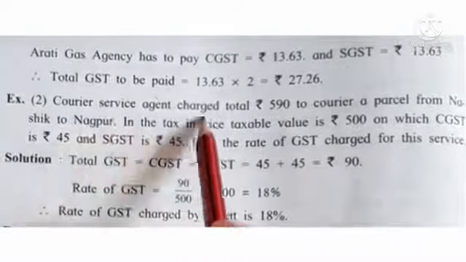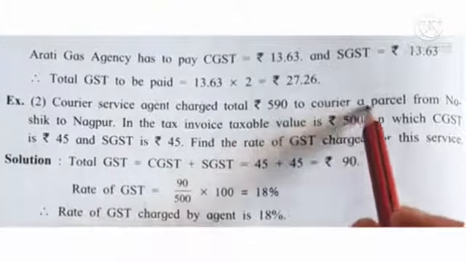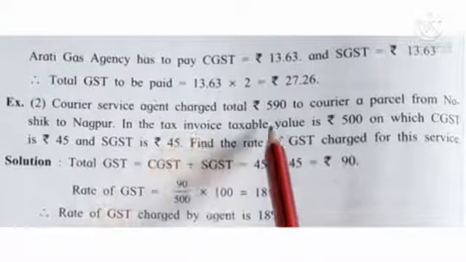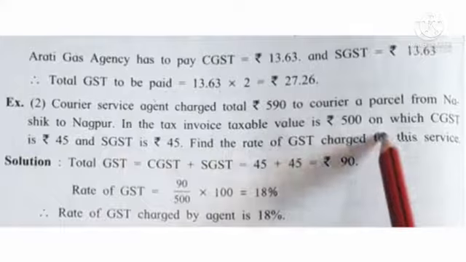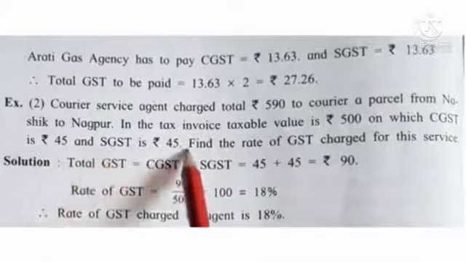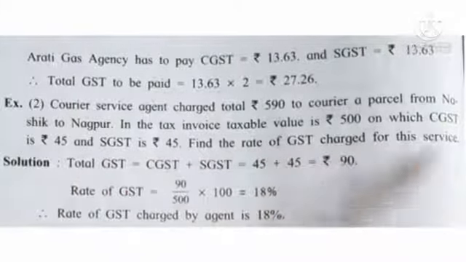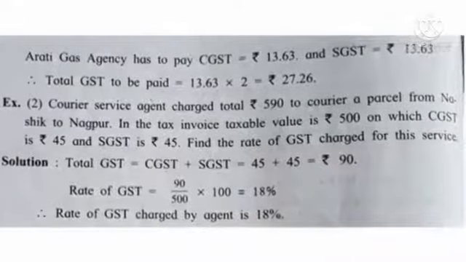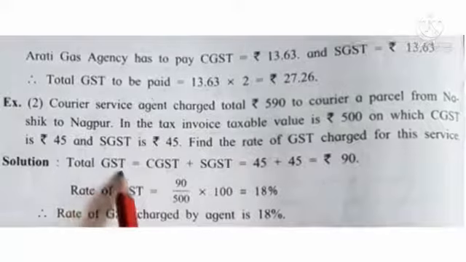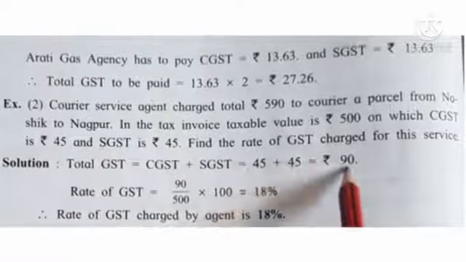See second question. A courier service agent charged a total of rupees 590 to courier a parcel from Nashik to Nagpur. In the tax invoice, taxable value is rupees 500, on which CGST is rupees 45 and SGST is rupees 45. Find the rate of GST charged on this service. Here we have to find rate of GST. So what is the total GST here? CGST plus SGST, 45 plus 45, 90.